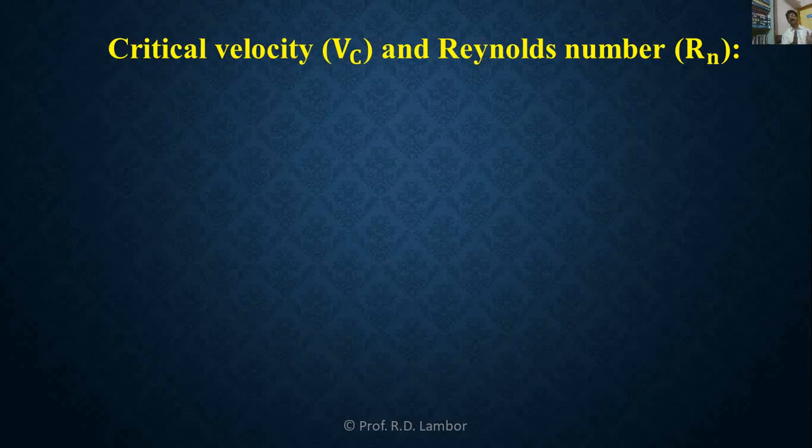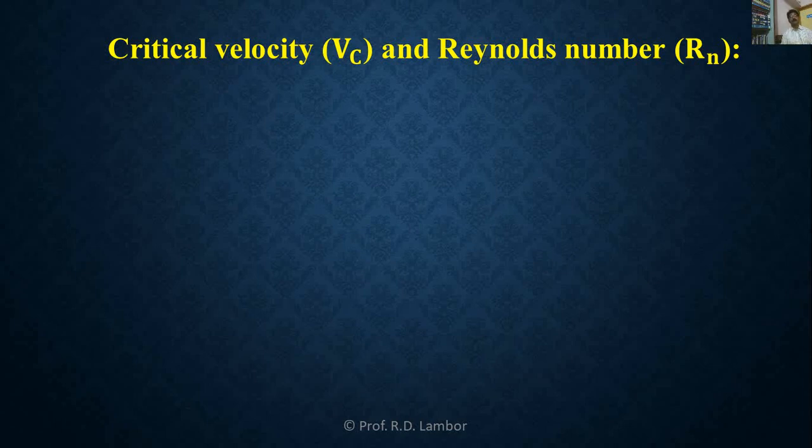We know that critical velocity is the term used for differentiating the type of fluid flow. If the velocity of fluid flow is less than a certain limiting velocity, which is the critical velocity, then that flow is streamline or laminar flow, and if the velocity of fluid flow is greater than critical velocity, then the flow